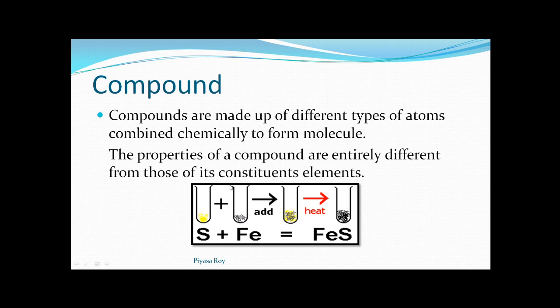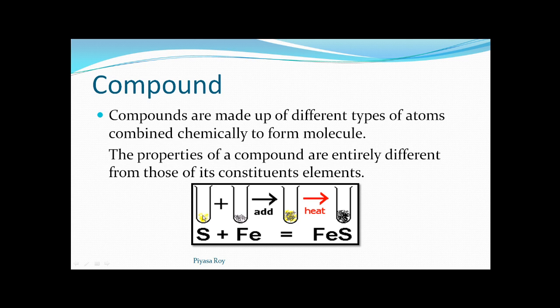Now if we just mix these two and nothing else, then we can see both the particles of sulfur and iron. See, the yellow particles are there and the grayish particles are also there. So here we have not made them react. We have just mixed these two.